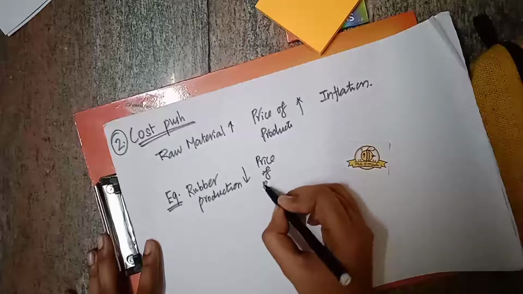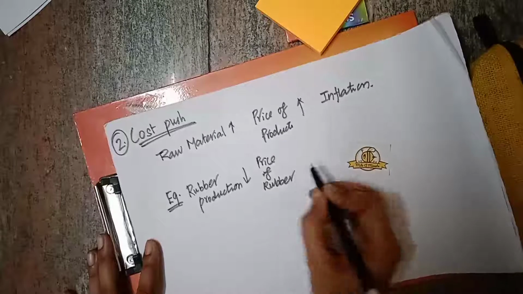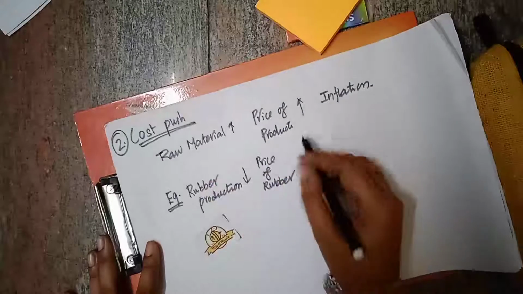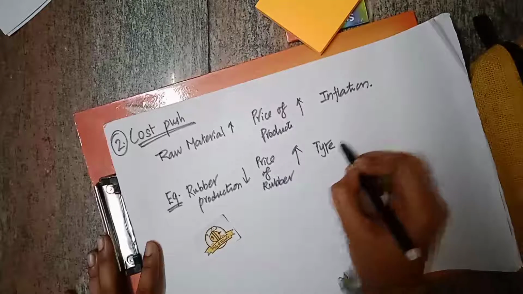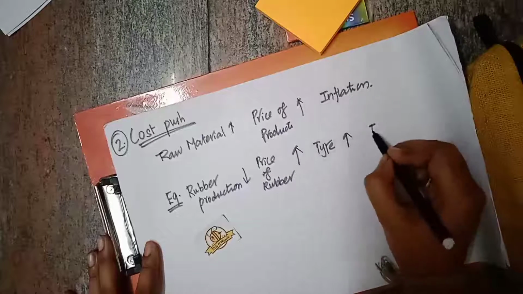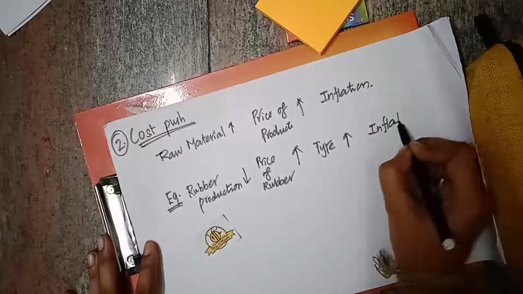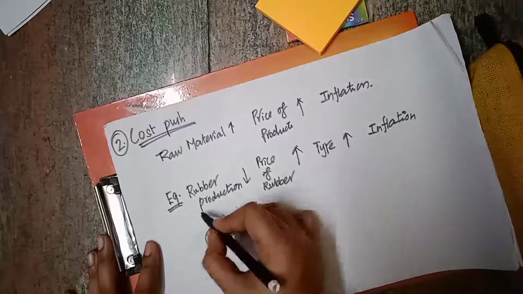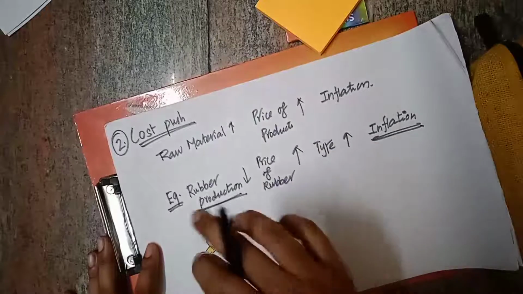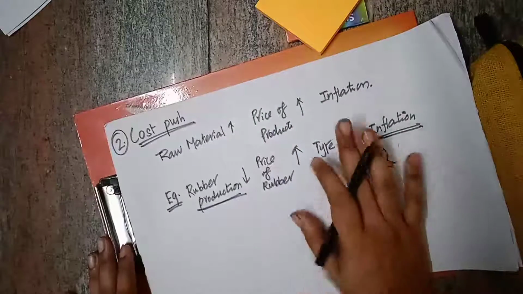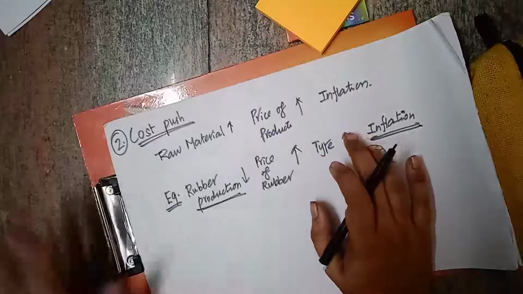If the price of the rubber is increased, then since rubber is the raw material for manufacturing a tire, automatically the price of the tire will also increase, then automatically inflation. Likewise, if the raw material price of all the products has increased, then automatically inflation will exist. This is cost push inflation. These are the reasons for inflation.